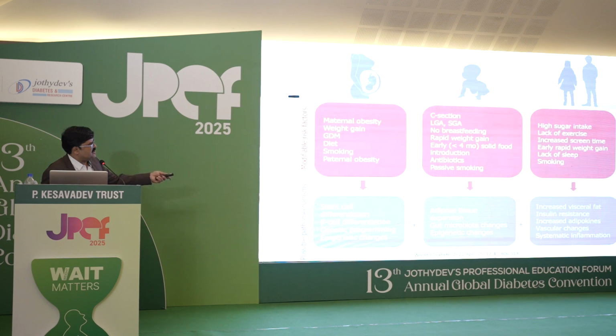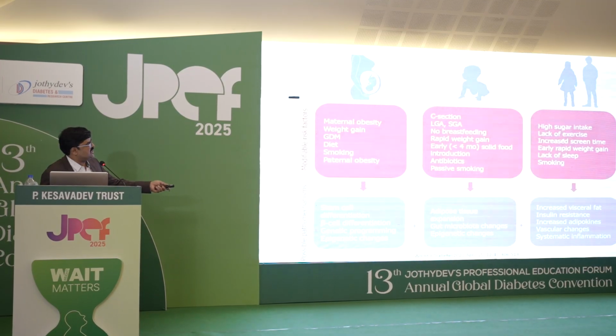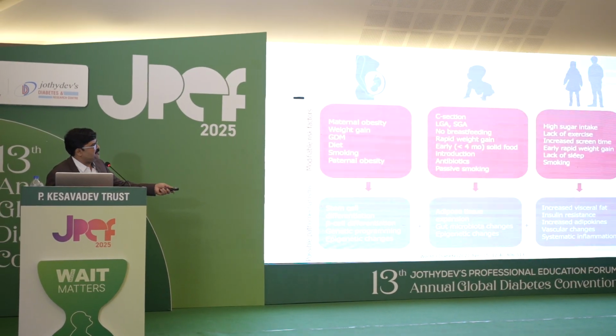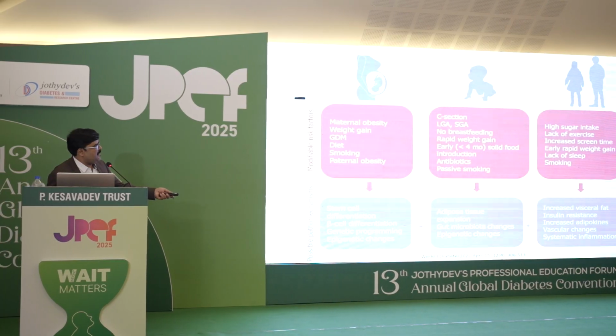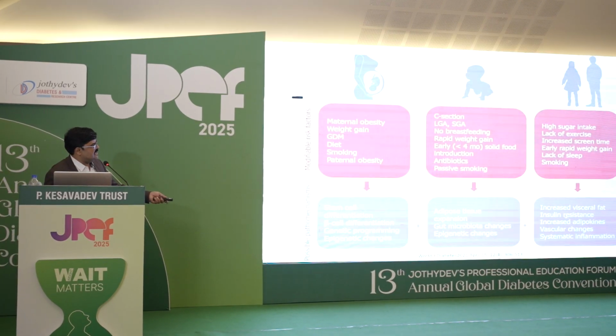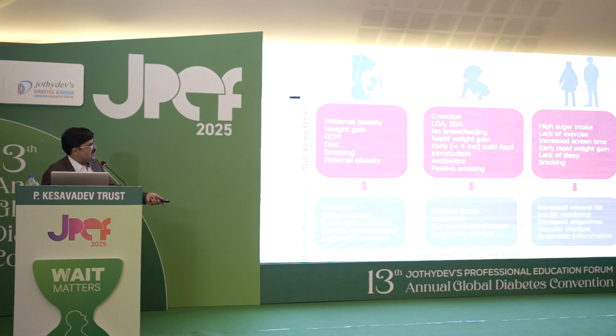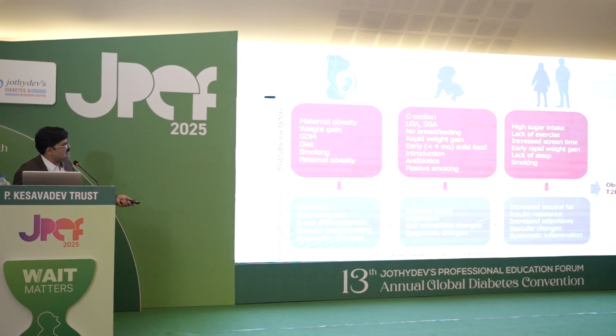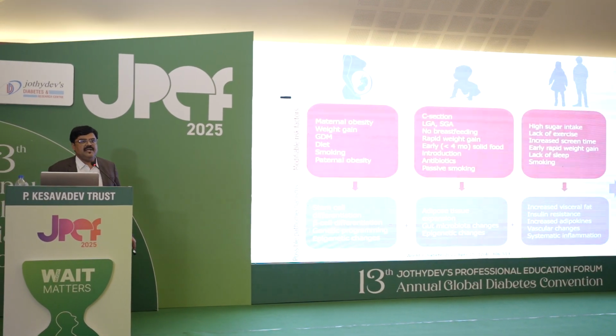In the middle section: C-section, low birth weight, no breastfeeding, rapid weight gain, early solid food introduction, antibiotics, passive smoking. What happens? Adipose tissue expansion, gut microbiota changes, epigenetic changes. On the right-hand side, which we are seeing rapidly: high sugar intake, lack of exercise, increased screen time, early rapid weight gain, lack of sleep, smoking. This leads to increased visceral fat, increased insulin resistance, increased adipokines, vascular changes, systemic inflammation. All these things lead to obesity and type 2 diabetes.